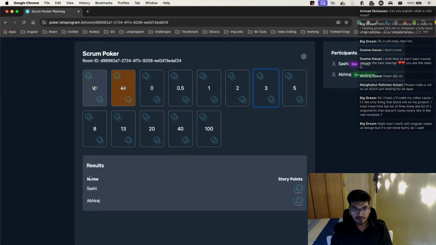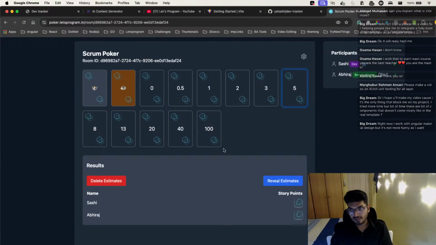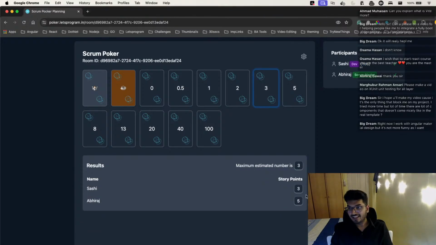But can you see I don't see the reveal and delete option? Because I'm not Scrum Master. Who is Scrum Master? Abhiraj. So Abhiraj can see this option, reveal. And here you can see it's written. So now if he clicks on reveal estimation, can you see? Now we are able to see it, and he can hide it again. And now this is also visible for Shashi as well.